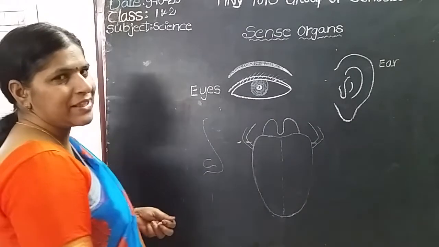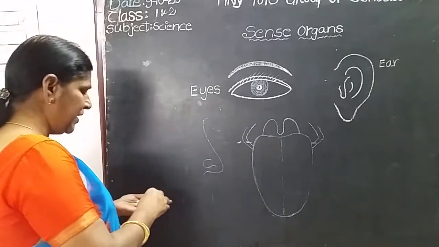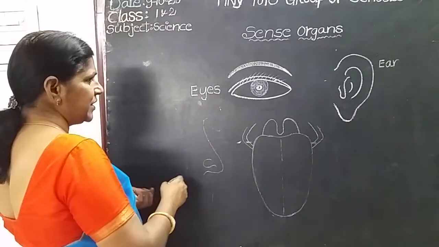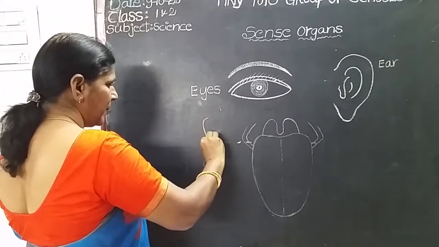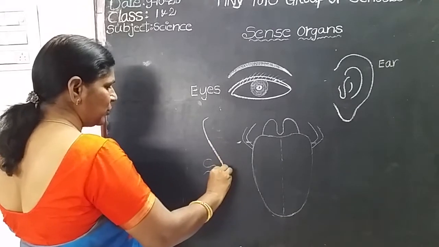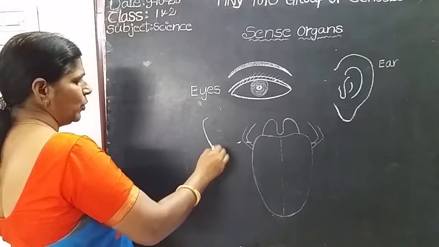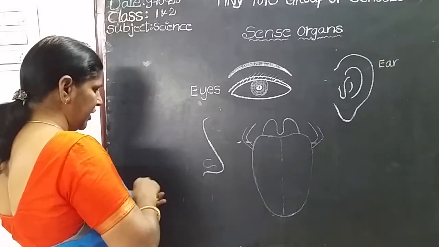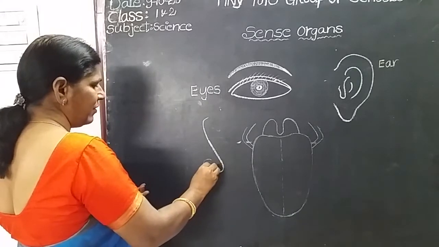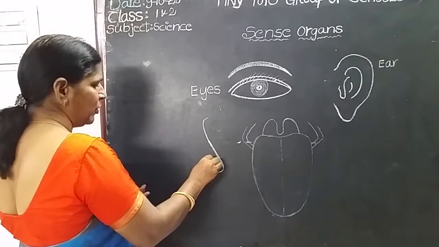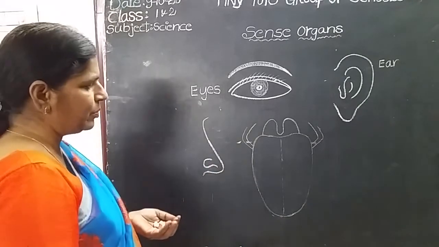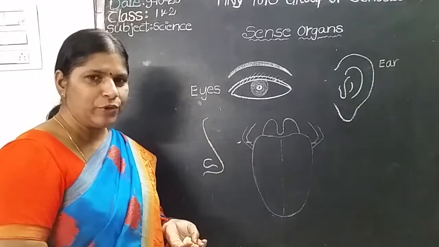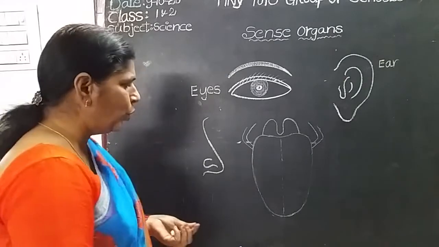Now, next sense organ is, yes, you are right, nose. Nose helps us to smell the things. Flowers give a beautiful smell, no, children? How can you say flowers give a beautiful smell? Sprays give a beautiful smell with the help of the nose.